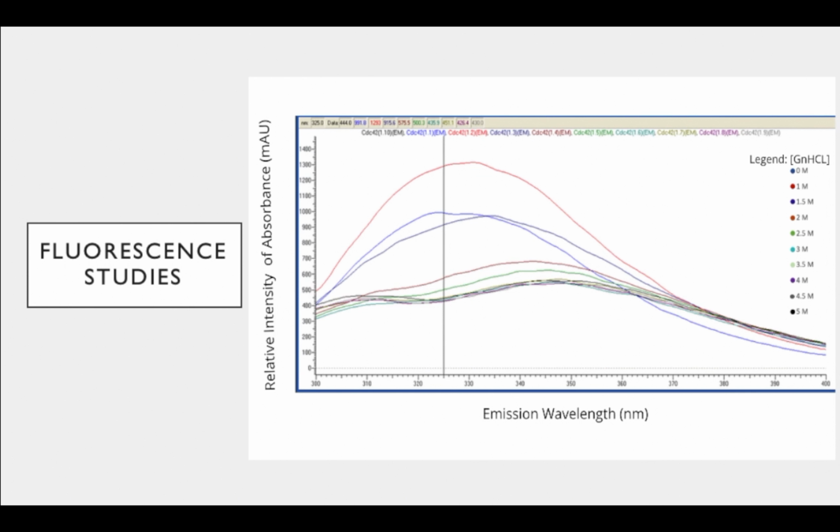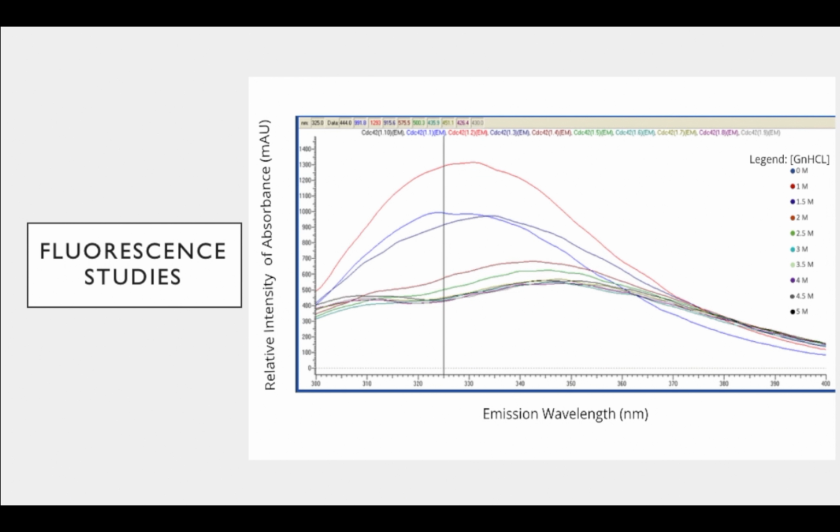We took our samples of protein and added increasing concentrations of our denaturant, guanidinium hydrochloride, and we wanted to test how the stability of CDC42 and the mutant T35A would be affected by the small molecule. We did triplicates of these denaturation studies, and this is an example of just one of the protein samples that we did.